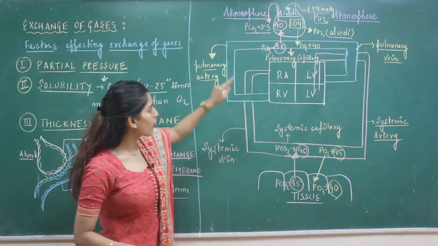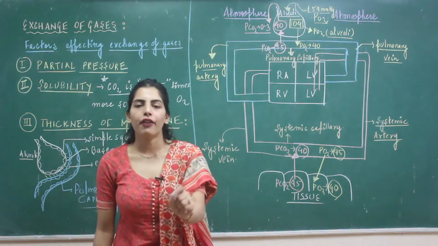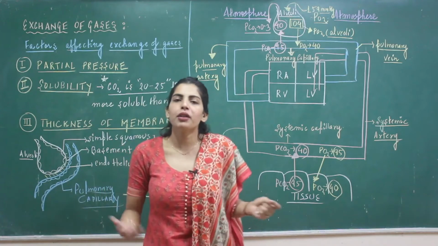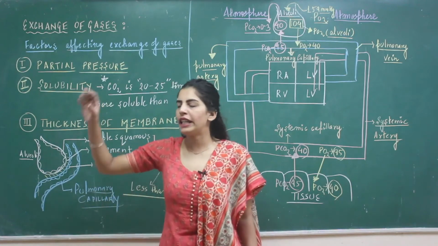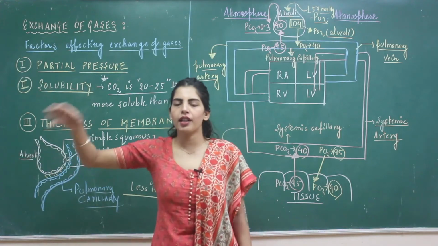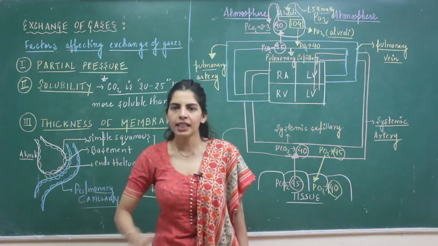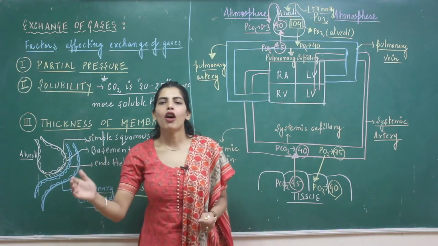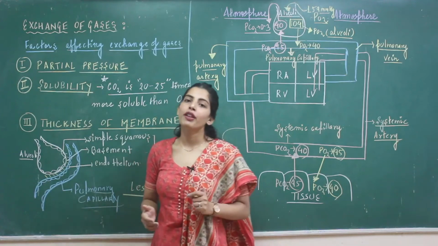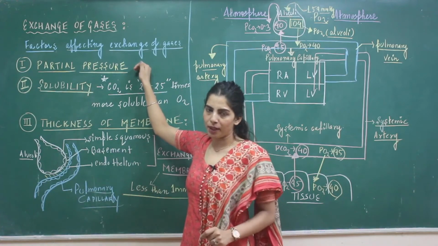If you know the partial pressure of any gas in your atmosphere, in your alveoli, in your pulmonary capillary, in your systemic capillary, in your tissues, then it would be very easy for the diffusion, because air is moving from a region of high partial pressure to a region of low partial pressure.